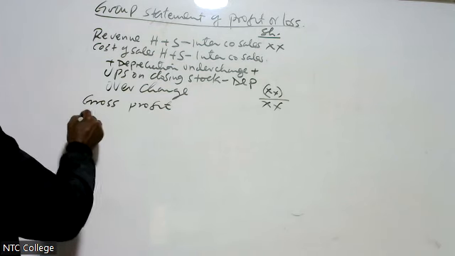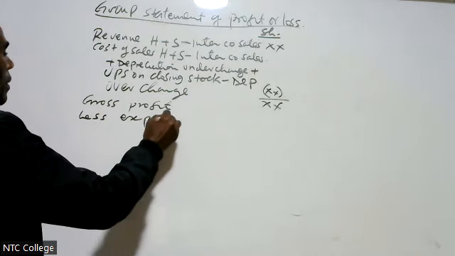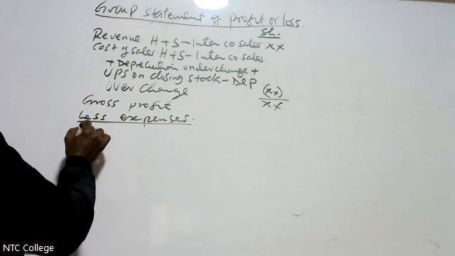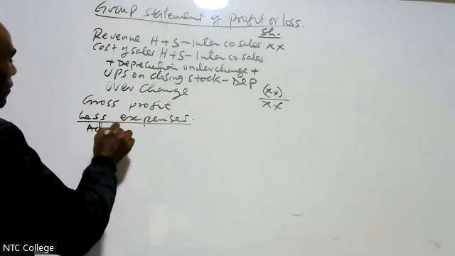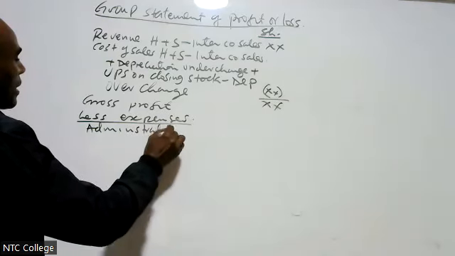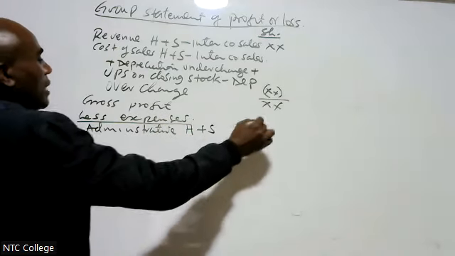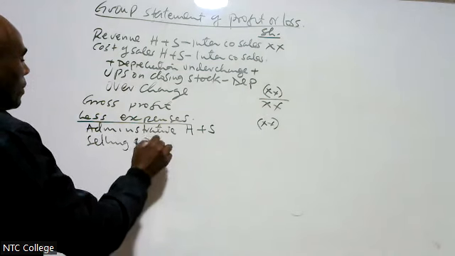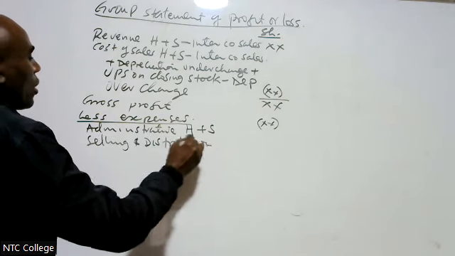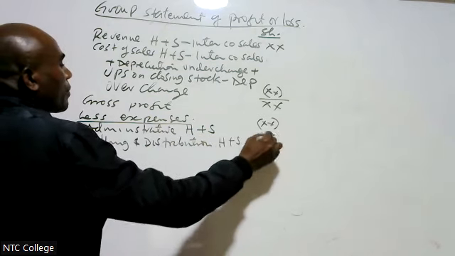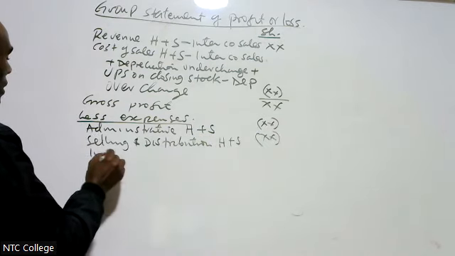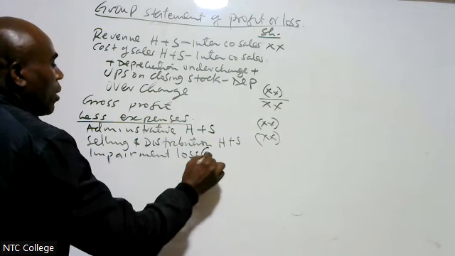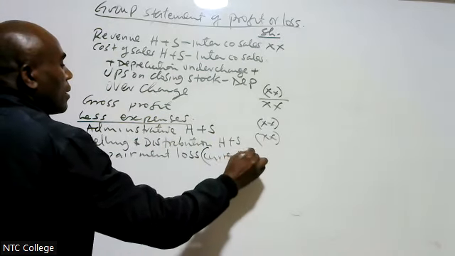Then I come to less expenses. Under expenses, I have administrative expenses, H plus S. Selling and distribution, H plus S. Impairment loss, current year only.